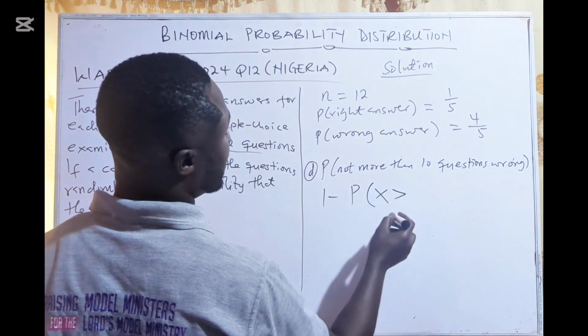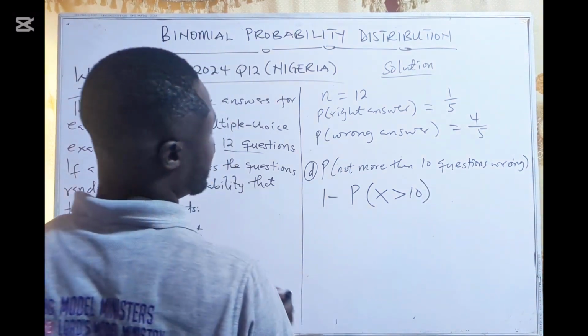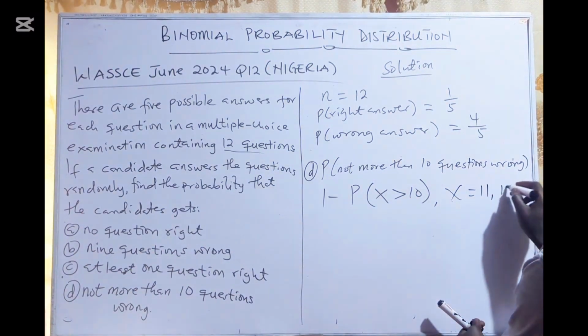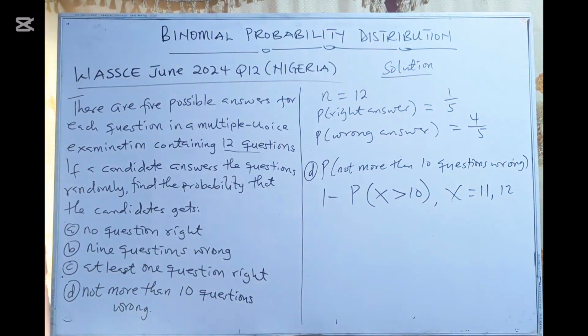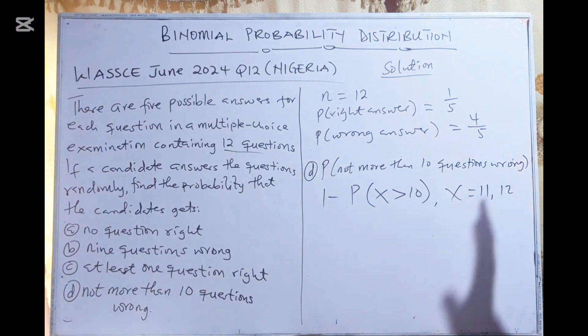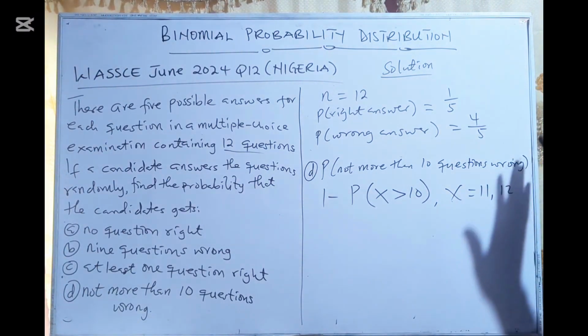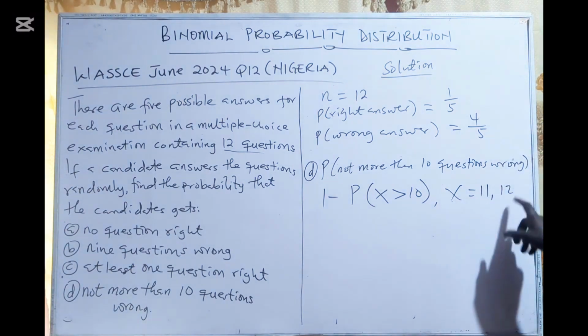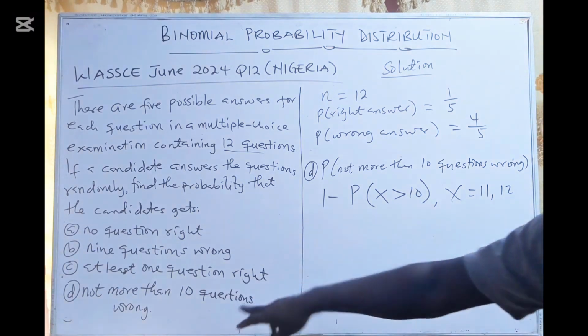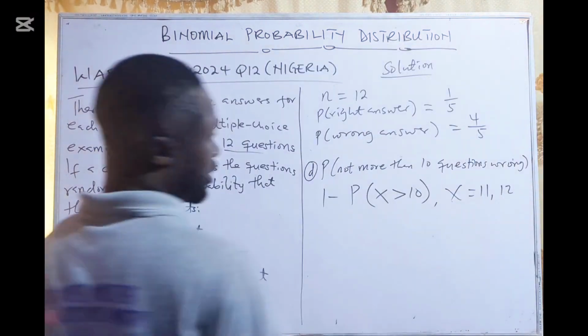X greater than 10. That is, your X can be 11 or 12. So we are going to find the probability that he gets 11 of the questions wrong and 12 of the questions wrong. Then we subtract from 1 and have the probability that he doesn't get more than 10 questions wrong. I believe that is clear.